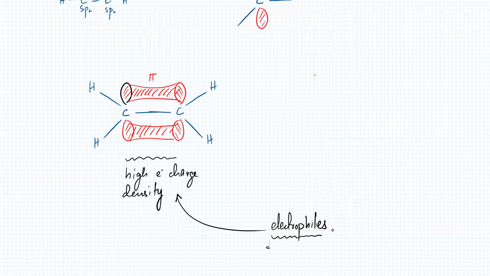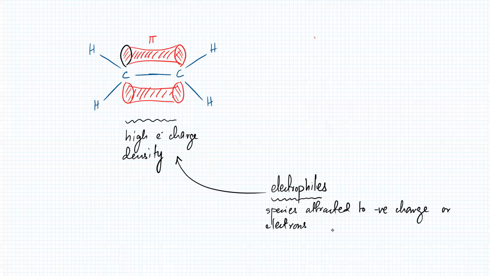So these are species which are attracted to negative charge or electrons. And not only are they attracted to them, but they can also gain those electrons. I mean, there's no point if they're attracted and they're not doing anything. They're going to get attracted to those electrons and they're going to gain a pair of electrons. They're going to be reacting with them. So that's what an electrophile is.